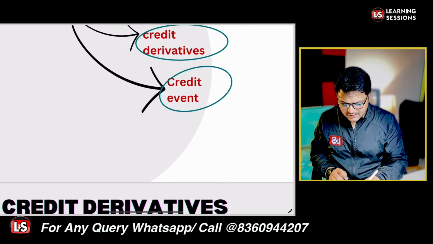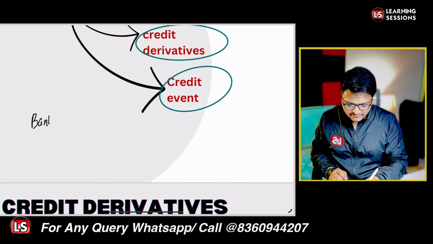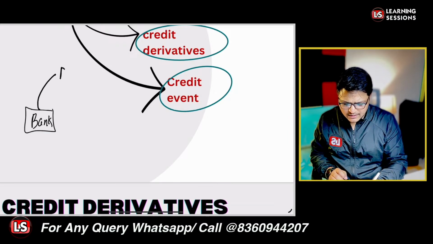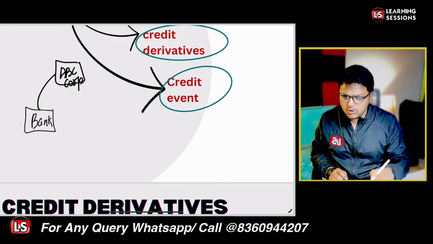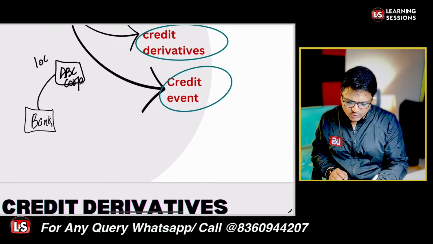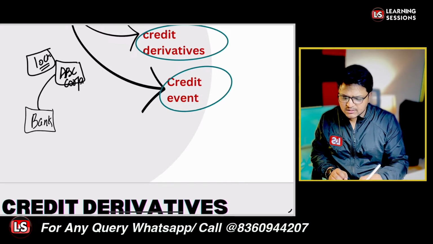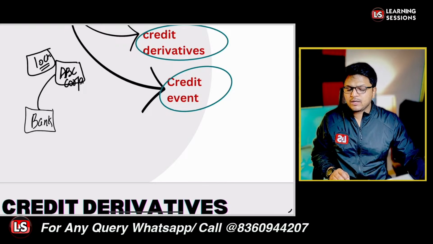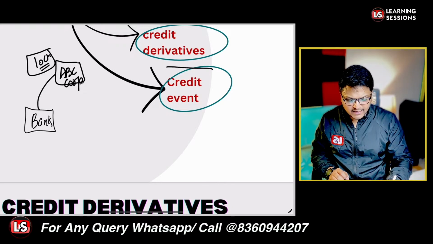So now let's take the case that we have a bank here, which has sanctioned a loan to the party ABC. It's a corporate, an ABC corporate to whom a loan has been sanctioned, and let's say this loan amounts to rupees 10 crore, and the bank is worried that there will be a default in this particular loan in different credit events.